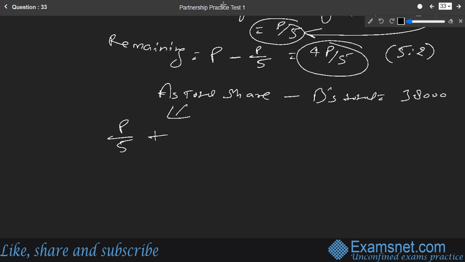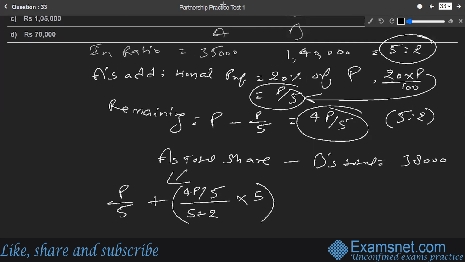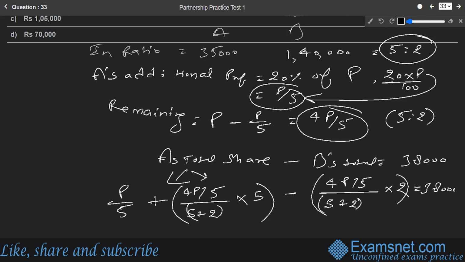So the profit 4P by 5 is divided by the sum of the ratio terms, that is 5 plus 2, into A's part, which is 5. That is the ratio distribution of profit for A, with both parts included, minus B's share. B's share is 4P by 5 divided by 5 plus 2, multiplied by B's part, which is 2. This difference should ultimately be equal to 38,000. So this is what we are supposed to solve for P.